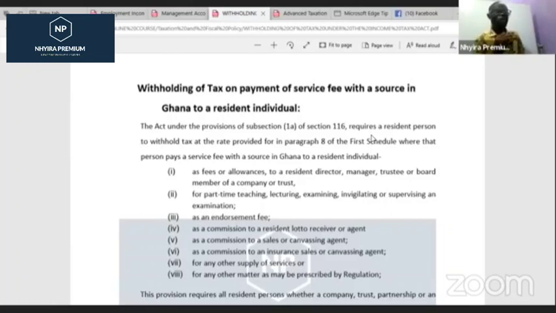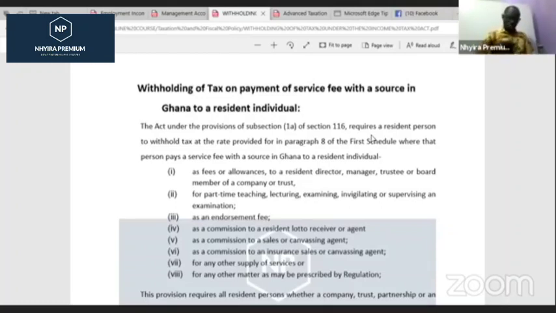It is for that reason that a lot of individuals in advanced countries, where there is a huge tax on some of these endorsement deals, decide not to take the money, but would rather take an equity stake in the business instead. I hope you get the concept. For instance, if I sign an endorsement deal of say 100,000 Ghana cedis and the tax rate is humongous, say maybe 30%, that means for the 100,000 Ghana cedis, I'm going to give 30,000 Ghana cedis to the government.